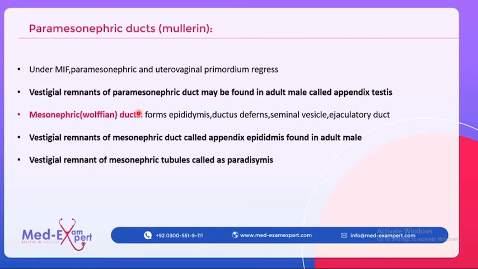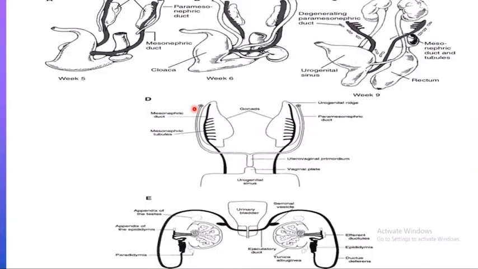Now the mesonephric duct, which is the Wolffian duct, forms the epididymis, the ductus deferens, the seminal vesicle, and the ejaculatory duct. This is important. You should know that this is the mesonephric duct, and it forms all the important structures such as the ductus deferens, epididymis, seminal vesicle, and the ejaculatory ducts.